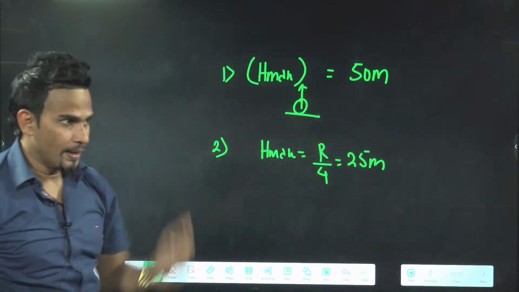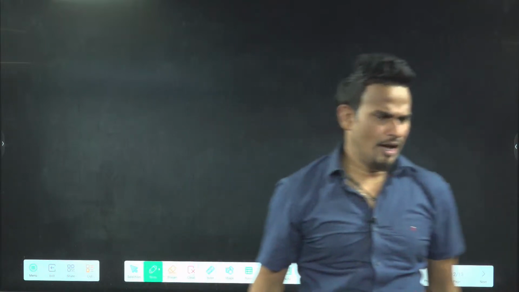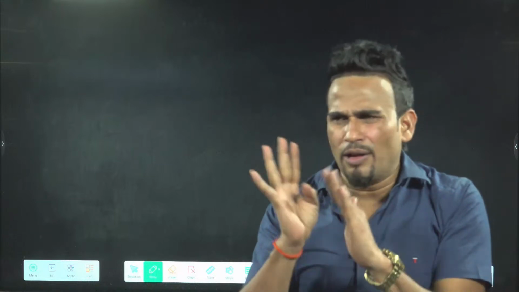Acha, here one more question is asked. I think you'll be familiar with this question, but since it is a famous question, I will tell you again.